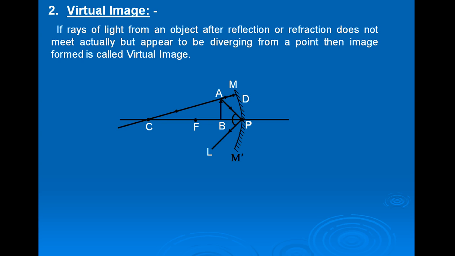Now, two reflected rays of light PL and MC, they are diverging and appear to be coming from point A dash. That is, they appear to be diverging from point A dash. Therefore, A dash B dash is the virtual image of the object AB.